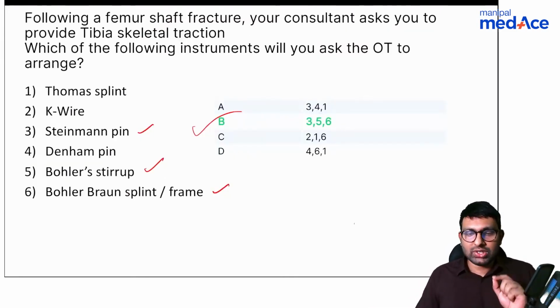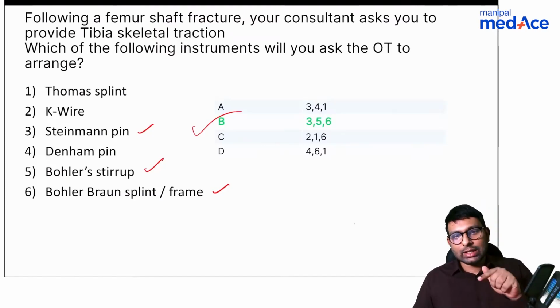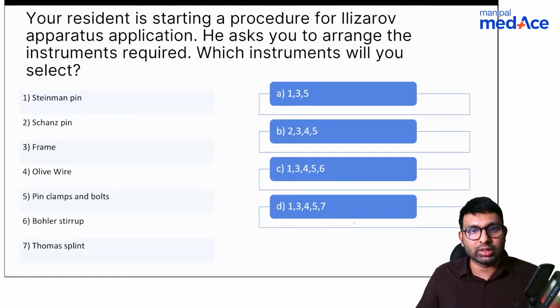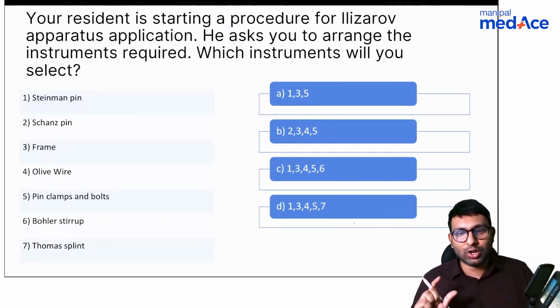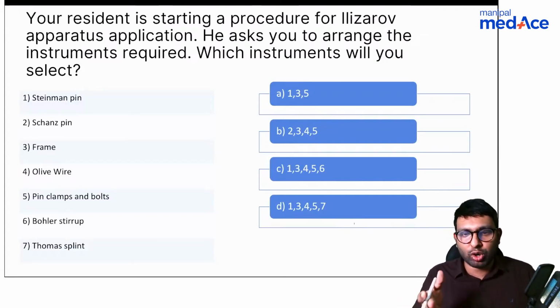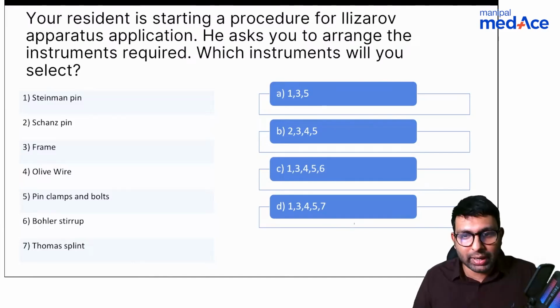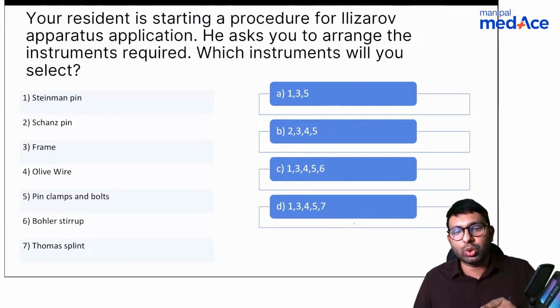Okay, so this was a question that was already asked. They can ask a question similar to this using another implant. So look at this question here. This is talking about an implant that is called Ilizarov's apparatus, and I'm pretty sure all of you have seen an Ilizarov apparatus in your hospital, or at least when you studied it in theory. So your resident now wants to do an Ilizarov apparatus application. He asks you to arrange the instruments that he requires. Which instruments will you select?